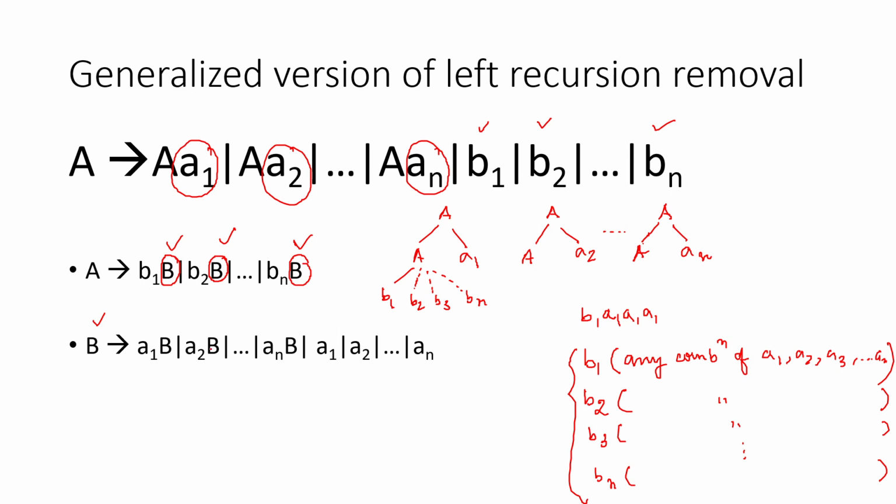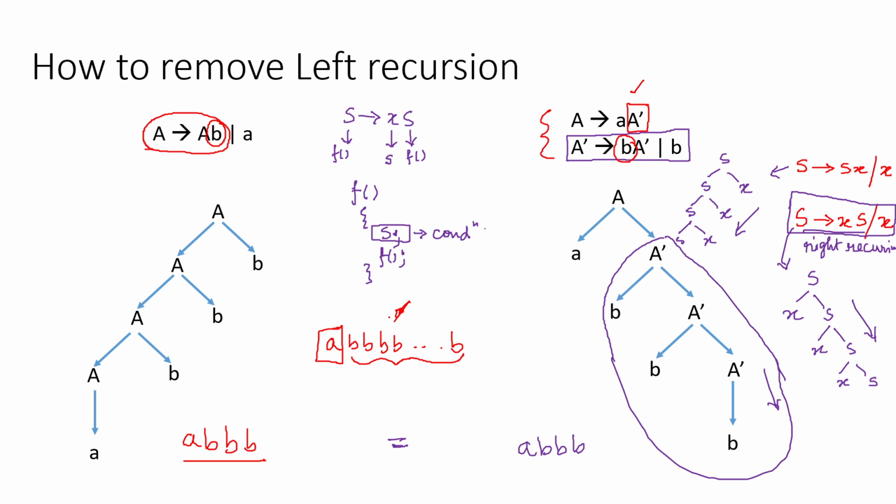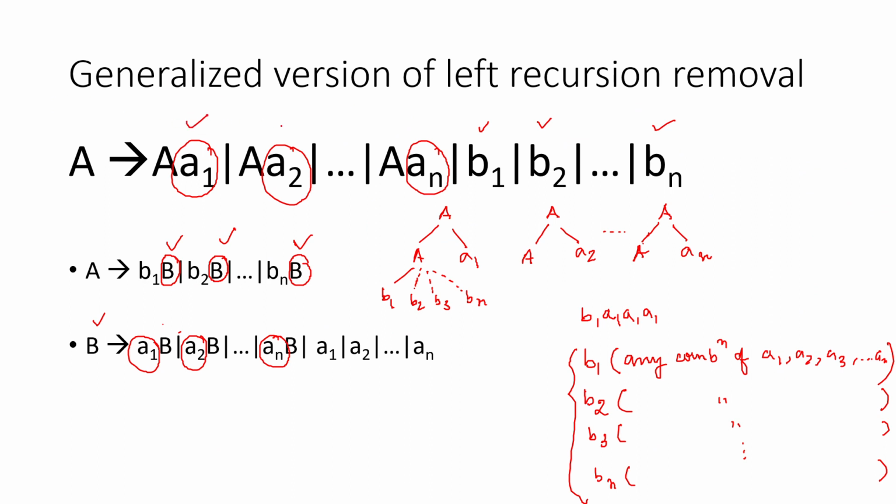That is why before this B' is doing right recursion, we have given provision for A1 or A2 or An. But it doesn't stop here, because we have another provision, A dash must be to a terminal symbol, right? That is B. So B is this one over here, and this B is represented by A1 or A2 or An. That means this B' can be written as also A1 or A2 dot dot dot or An.